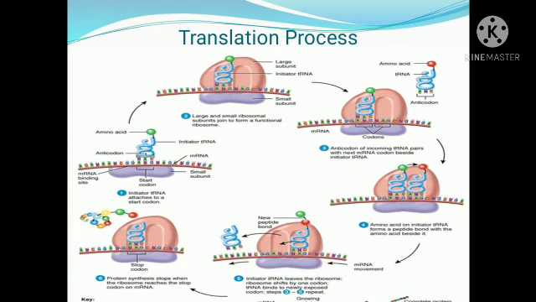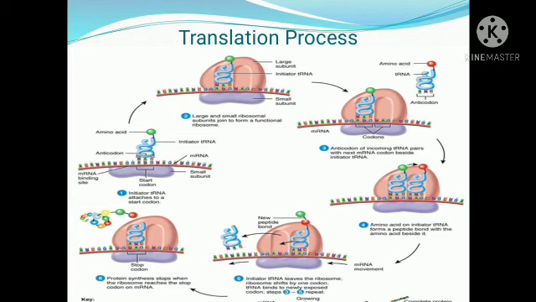Now the fourth step. The large ribosomal subunit forms a peptide bond between the methionine and the amino acid of the second tRNA, which is at the A site.